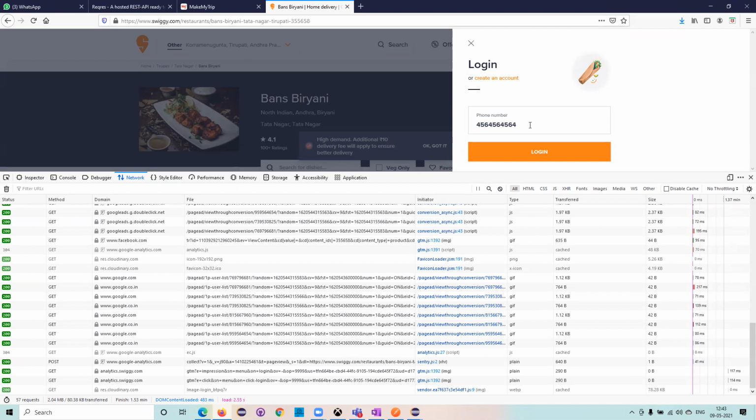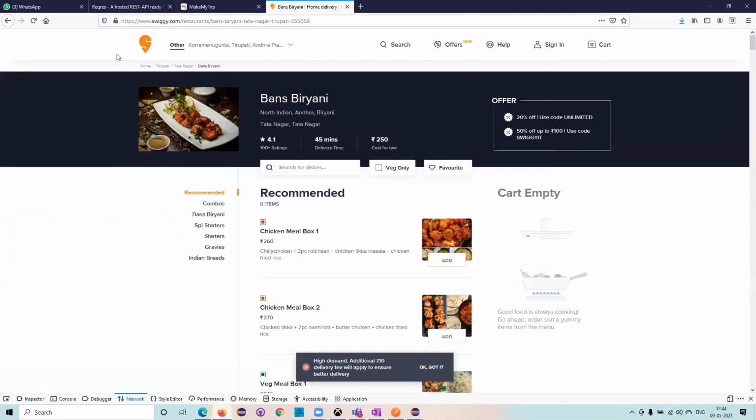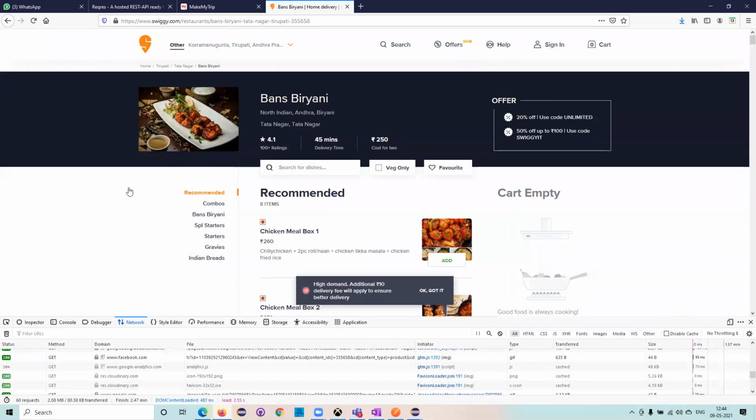For this particular text box, it should only take 10 characters. It shouldn't take fewer characters, and if I click on this, it should throw me an error message. It shouldn't take any alphabetical characters. So all these conditions will be there, right? Those things will be written with the help of JavaScript. JavaScript is another language, used to write client side programming. Client side means whatever we see on the front end with the naked eye. And if something is happening in the back end, that is called server side programming.